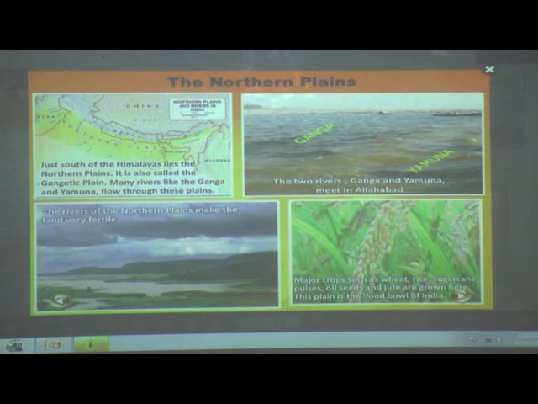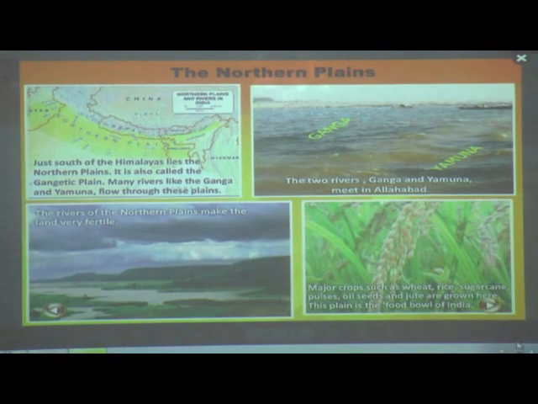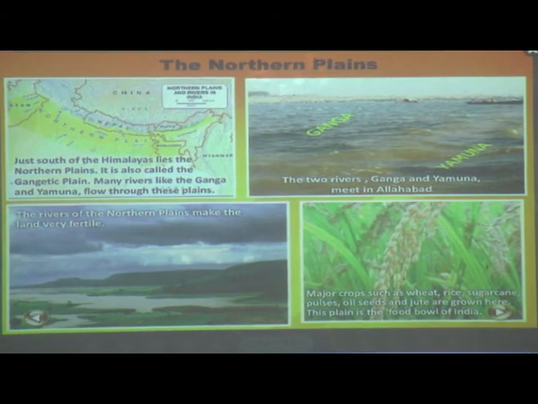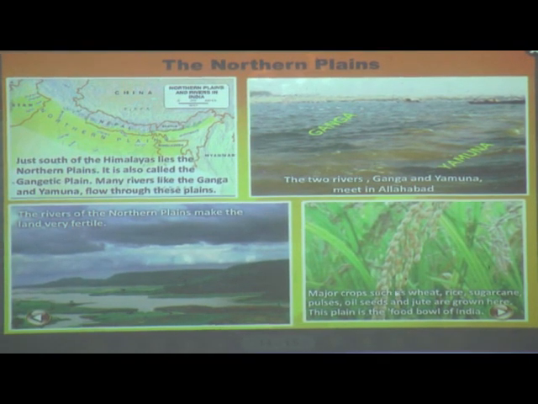The crops such as wheat, rice, sugarcane, pulses, oil seeds and jute are grown here. In this fertile land, these types of crops are grown, children. This plain is the food bowl of India.